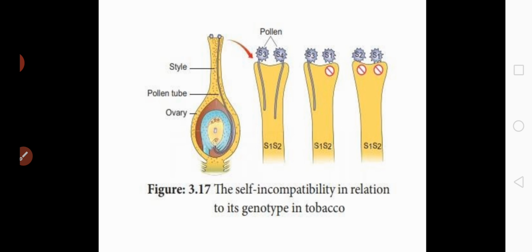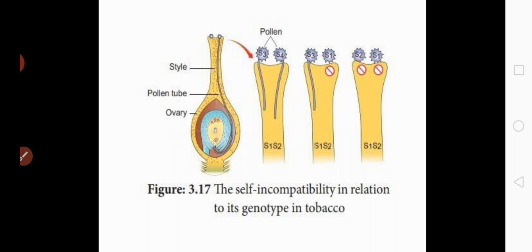Okay, in this slide, this is the figure of the self-incompatibility in relation to its genotype in tobacco plant. What do you mean by self-incompatibility? It means the pollen grains of one flower cannot fertilize the ovule of the same flower, right?